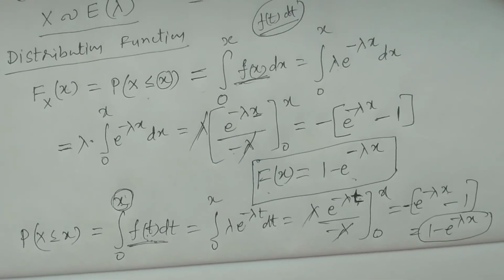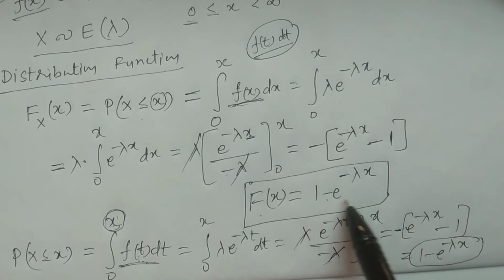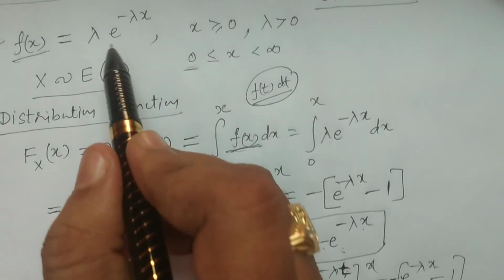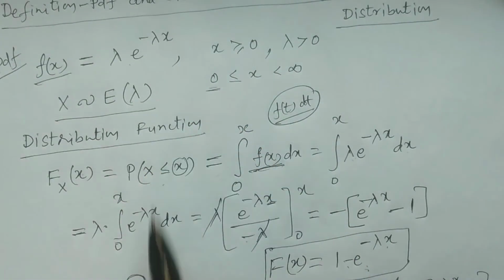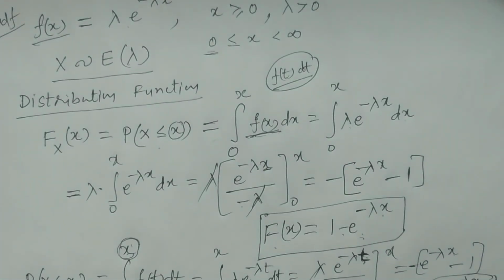So finally, the distribution function is 1 minus e power minus lambda x, and the density function is lambda e power minus lambda x for the exponential distribution. Study properly. Thank you.